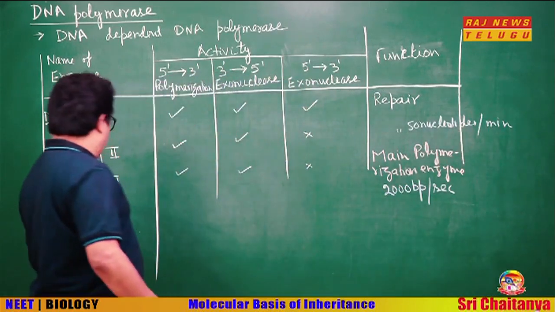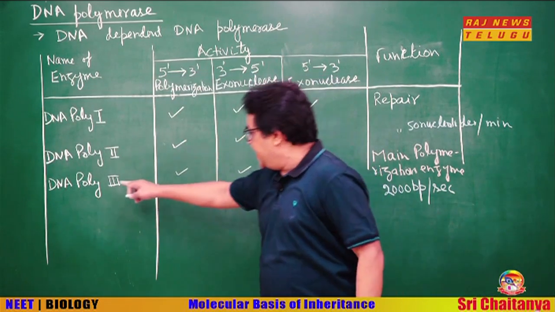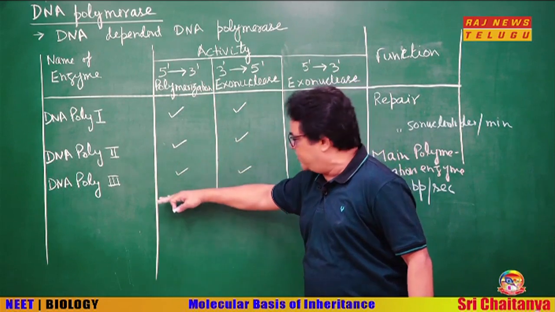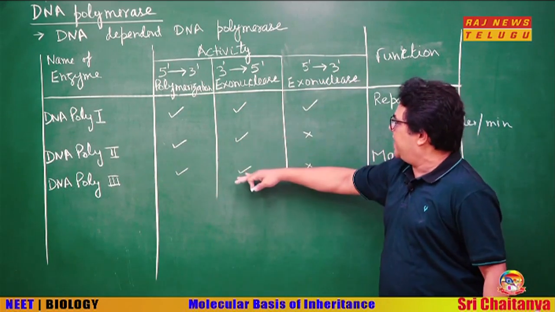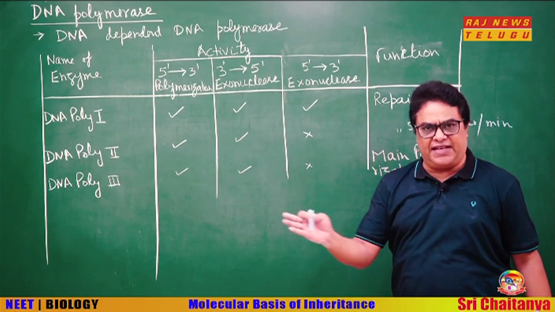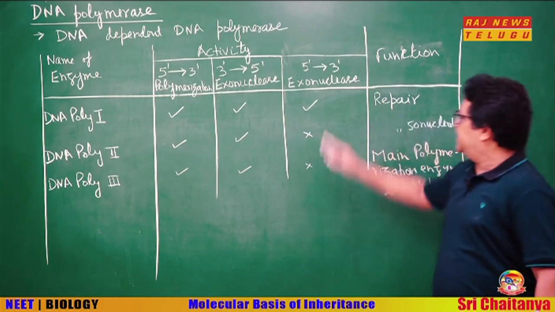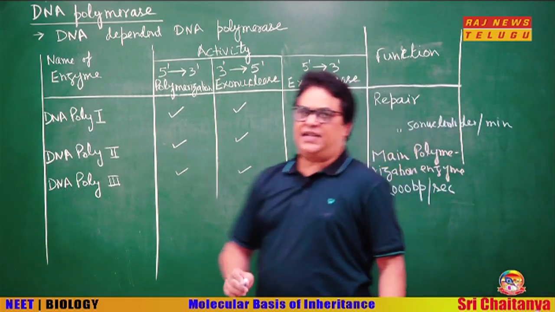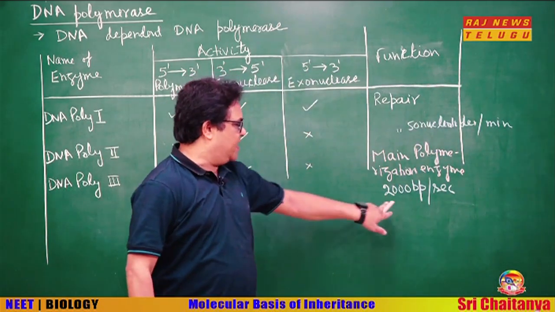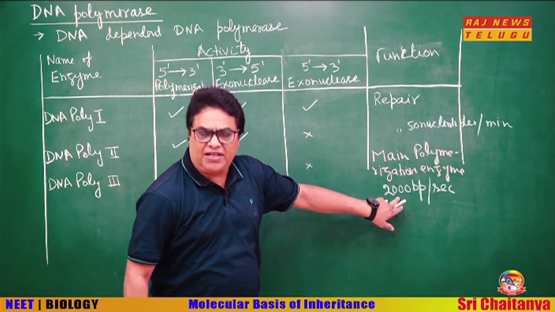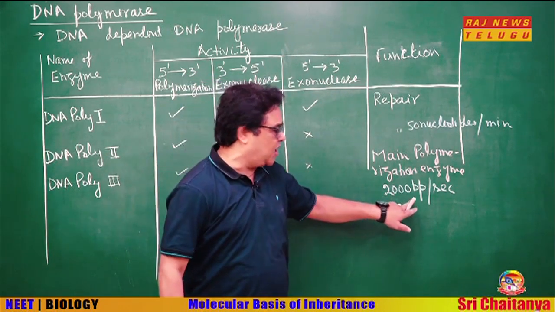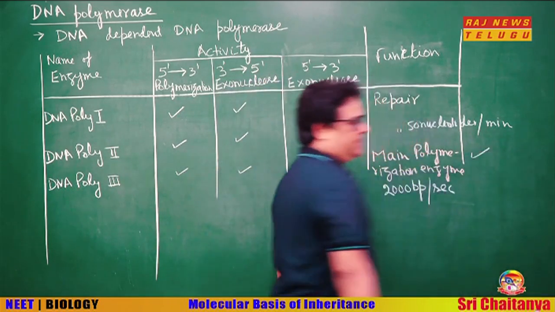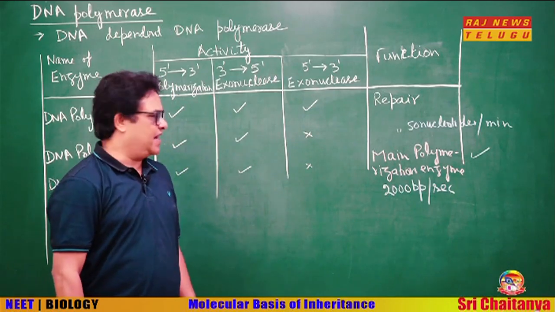Now, the third one is DNA polymerase III. This also has 5' to 3' polymerization and 3' to 5' exonuclease activity for proofreading, as I said, but it also does not have 5' to 3' exonuclease activity, and this is the main polymerization enzyme. Why? Because you see the speed. It can polymerize DNA at a speed of 2000 base pairs per second. So, this is the main enzyme involved in the polymerization of DNA.